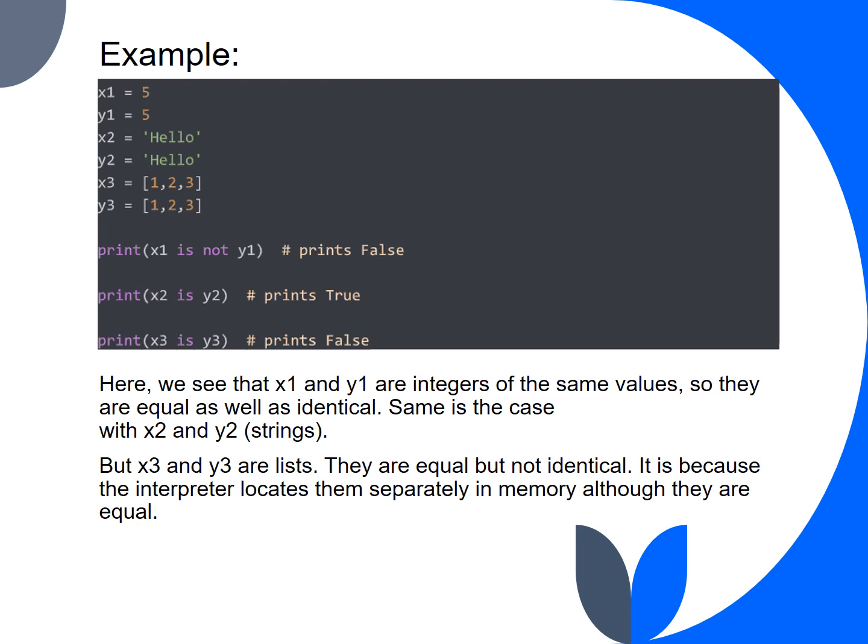The same thing, we are using the is operator to check if x2 is identical to y2. Since they are strings of the same value and they are identical, we get the output as true. But y3 and x3 are lists. They are equal but not identical. It is because the interpreter locates them separately in memory although they are equal. So we are using the is not operator and they are not identical, so we get the output as true.